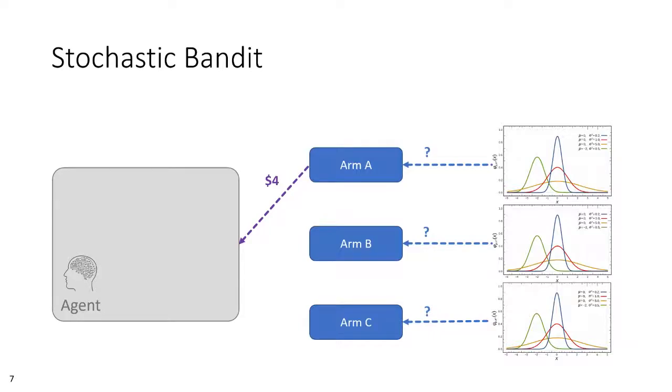Since the goal is to maximize total reward over the full horizon, MAB strategies implement policies that aim to strike a balance between spending decision opportunities to learn more about these distributions, exploration, or maximizing rewards by capitalizing on the knowledge already gained, exploitation.